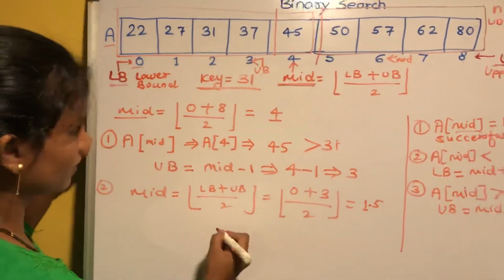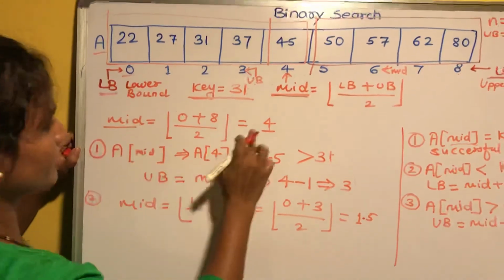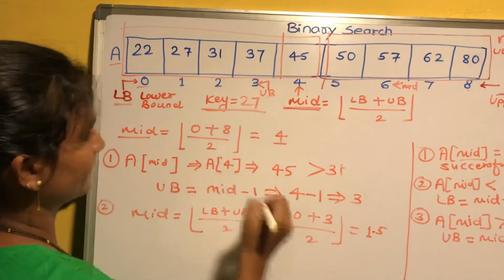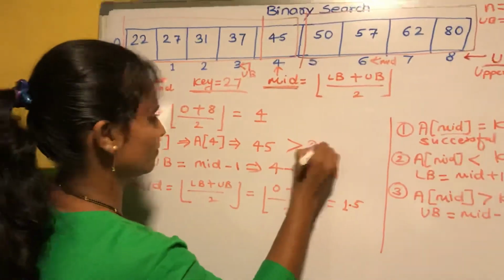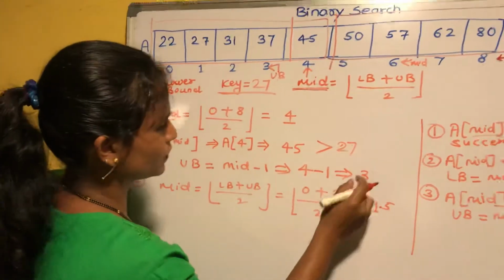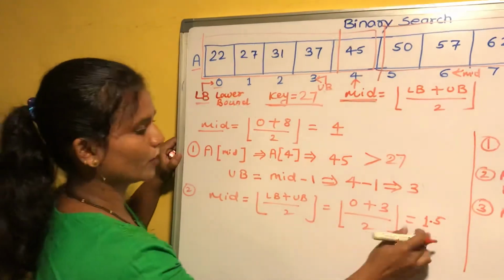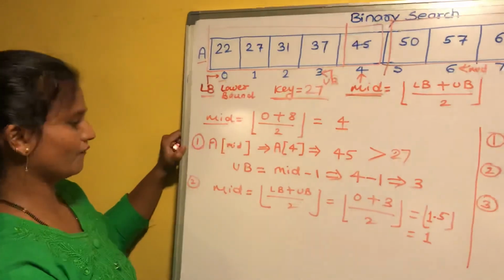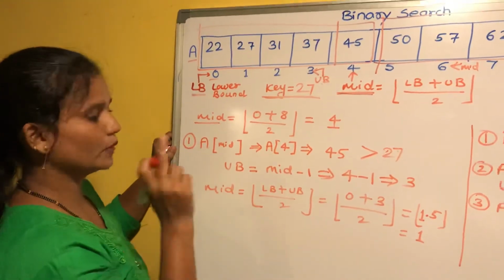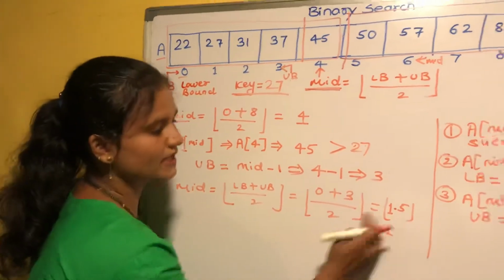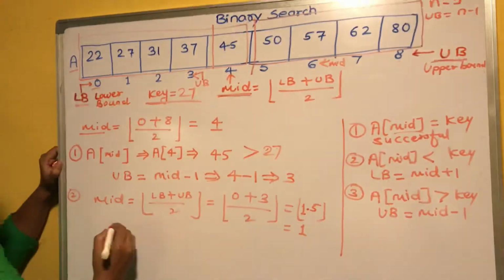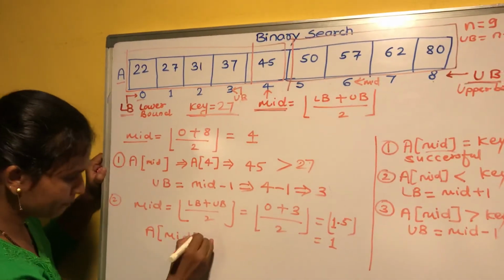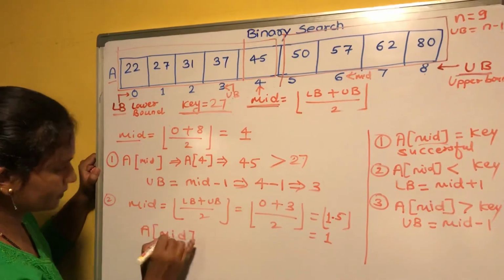Now see here, let's take 27 so that it will be easier to understand. This is 27, because 27 is also less than 45, so you can take that. This is 1.5 and we are applying the flooring function here, so you will get the value 1. Now you have to access the element which is present at position one. So how to access? Name of the array and the value of mid.